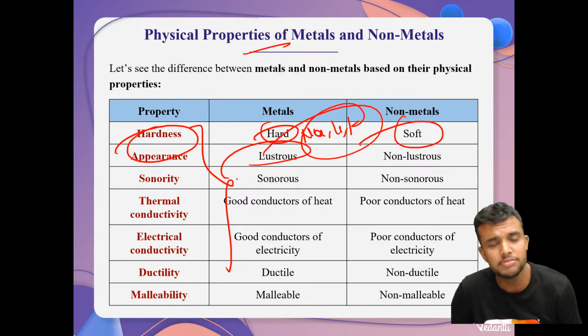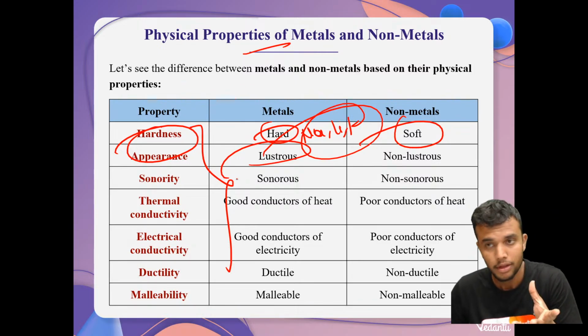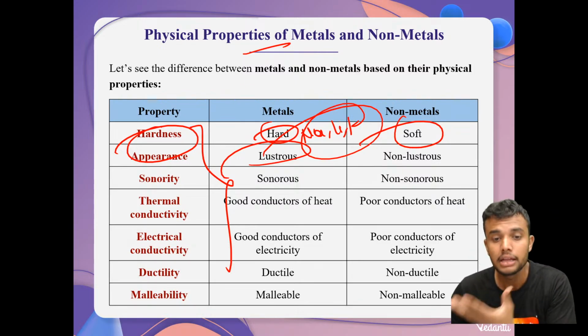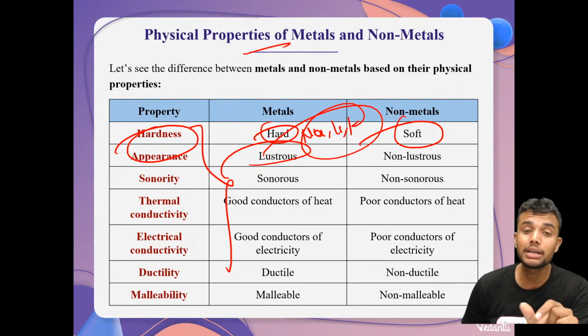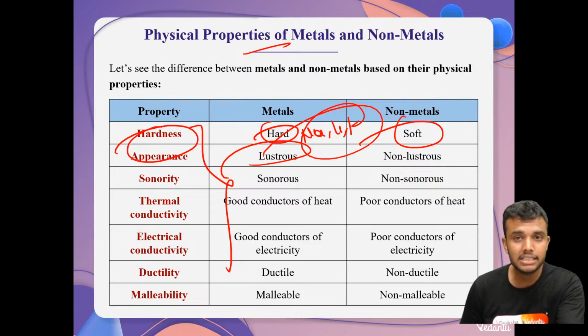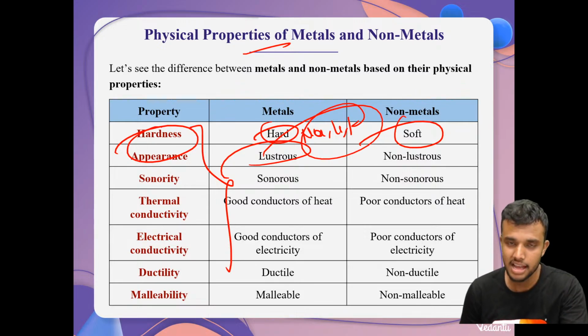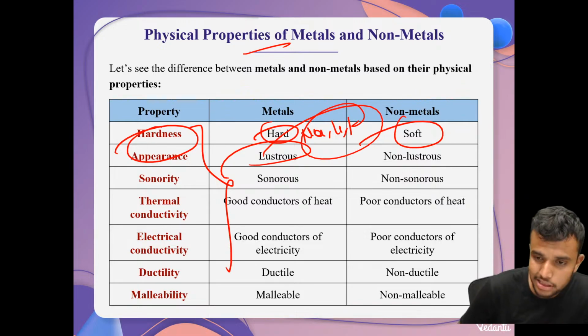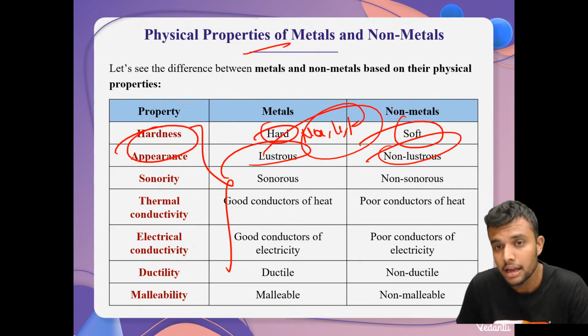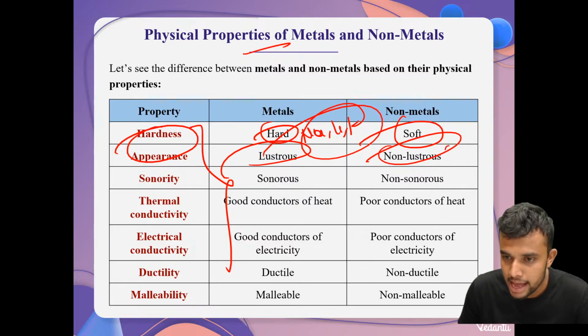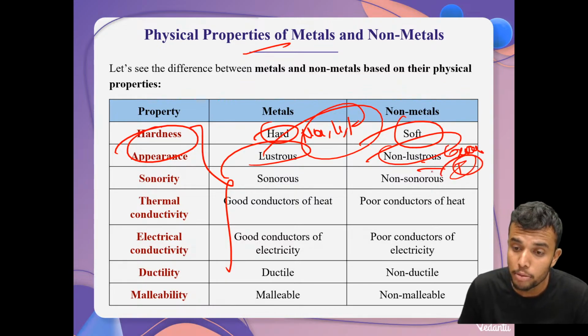Appearance, lustre. What is the meaning of appearance? How it looks. Metals have lustre, which means they have a shiny surface. Pure metal shows a shiny surface. Very simple. Similarly, non-metals are non-lustrous. Here also some exception is there. Which one? Iodine. Iodine is a non-metal but it is lustrous.